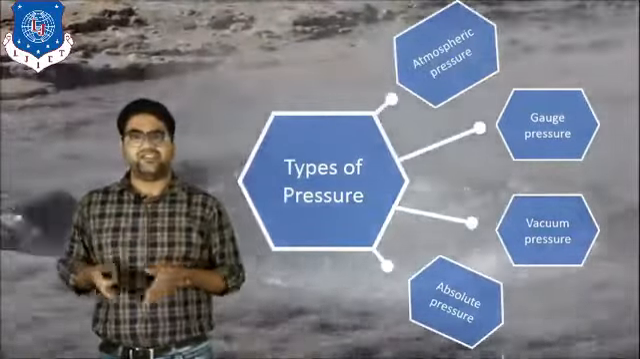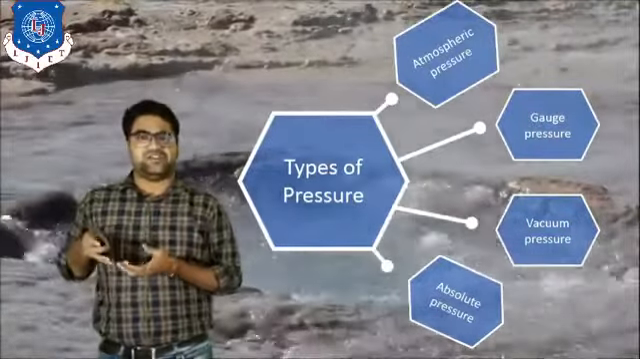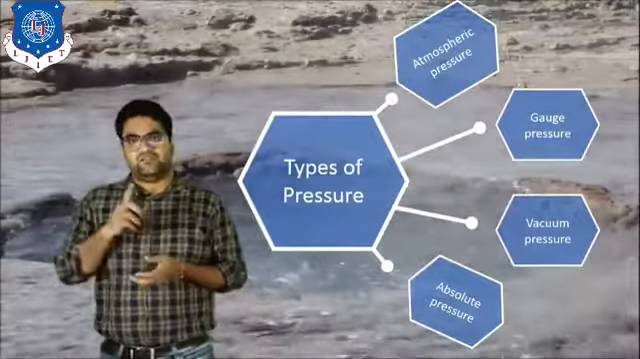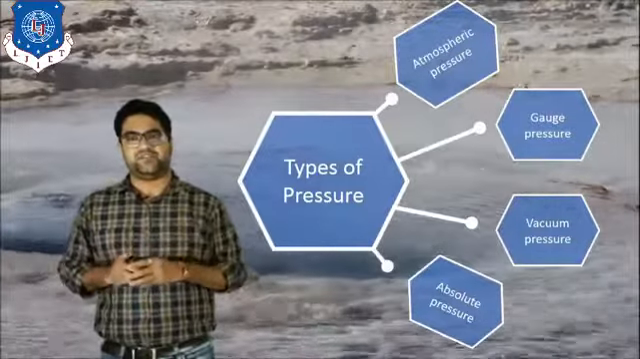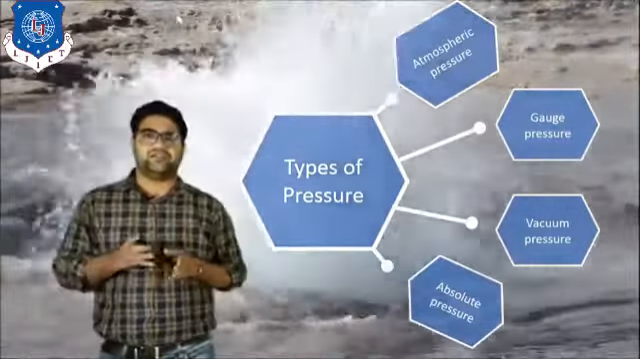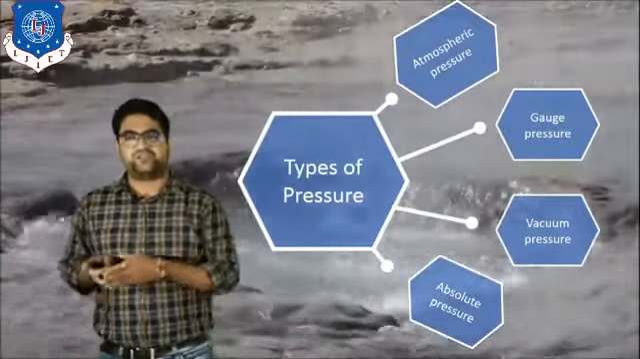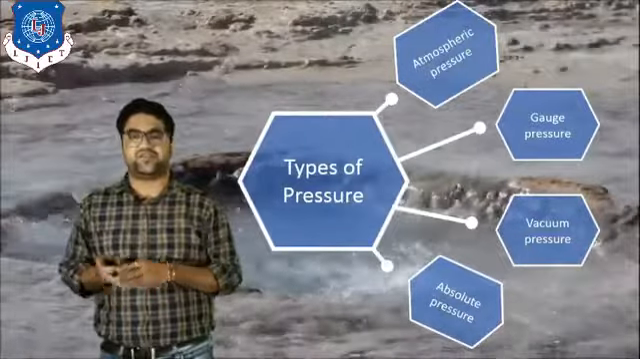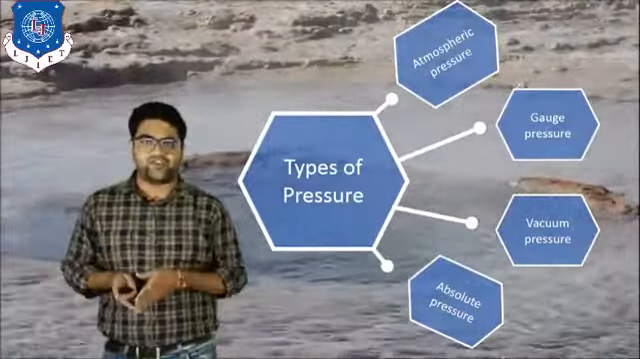When we fill the air in the tire of any vehicle, we measure the pressure of the wheel with the help of a pressure gauge. That pressure is the gauge pressure. Now the third is the vacuum pressure. What is the meaning of vacuum pressure? Vacuum pressure means the pressure which is below the atmospheric pressure, and the vacuum pressure is measured by the vacuum gauge.